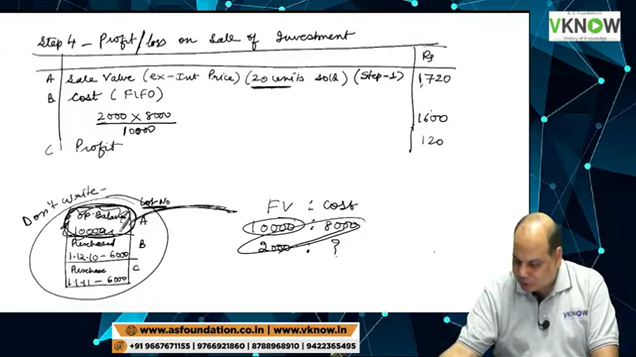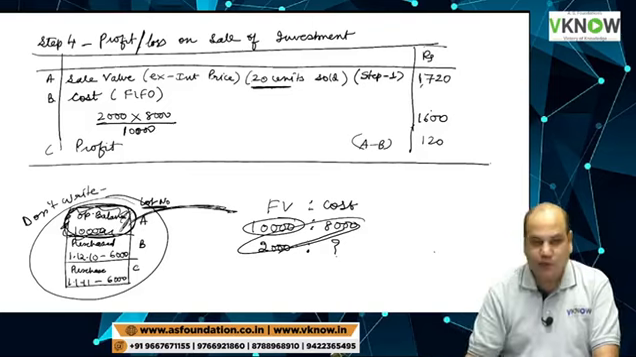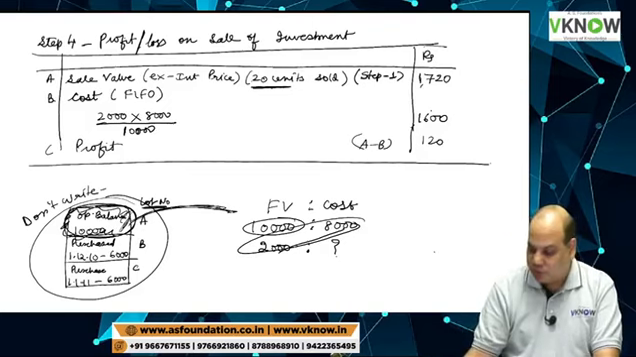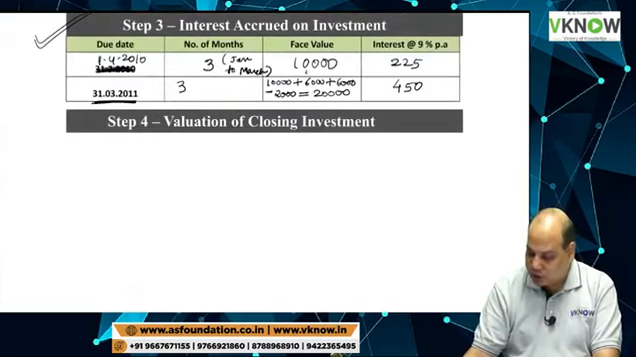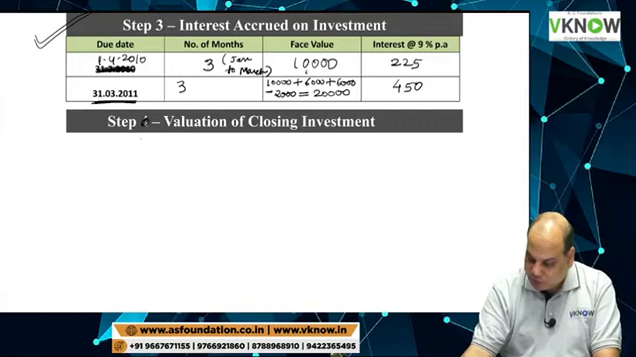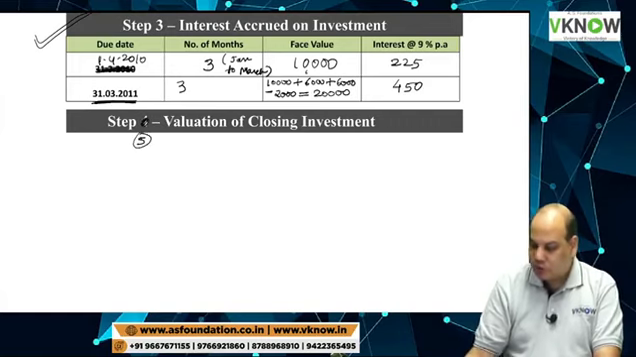Profit is 120 rupees, A minus B. Profit is 120 rupees on sale of investment. Any query on this? Profit is 120. One more working note I will write. This I will call step number 5, or working note 5.